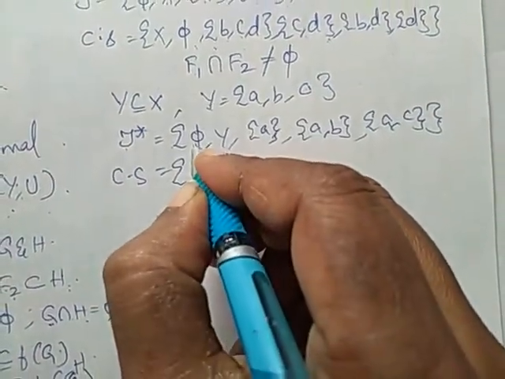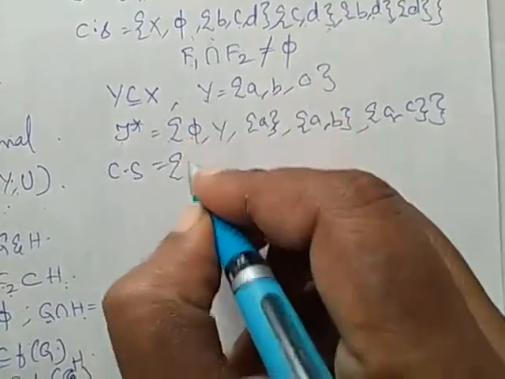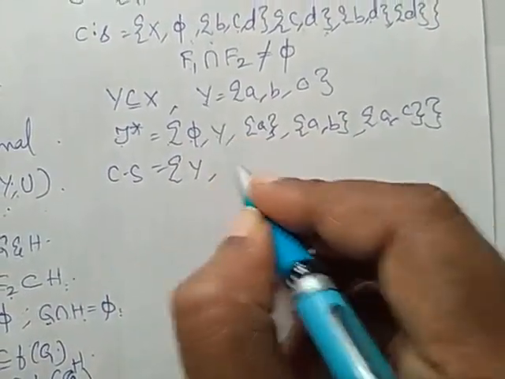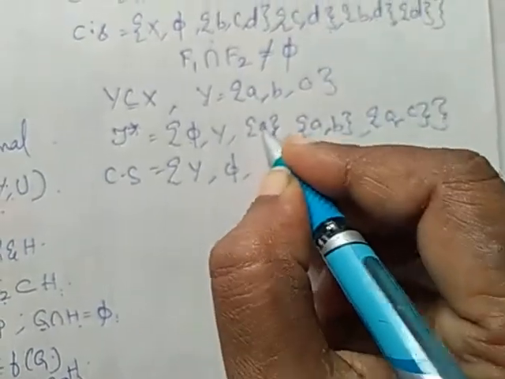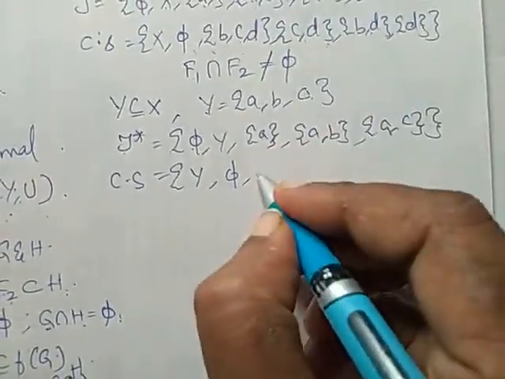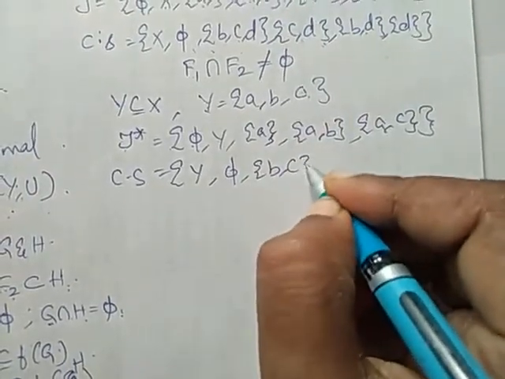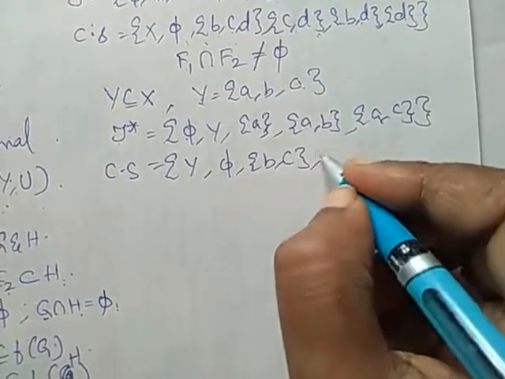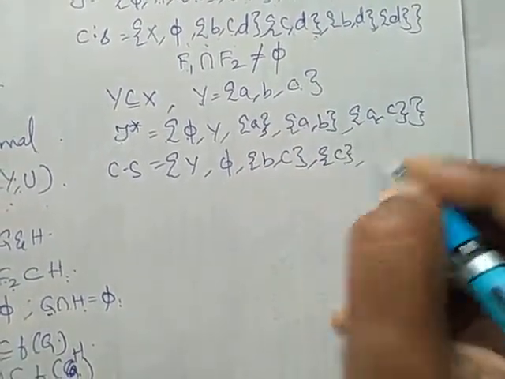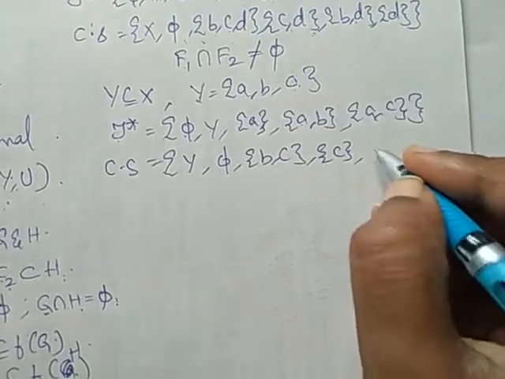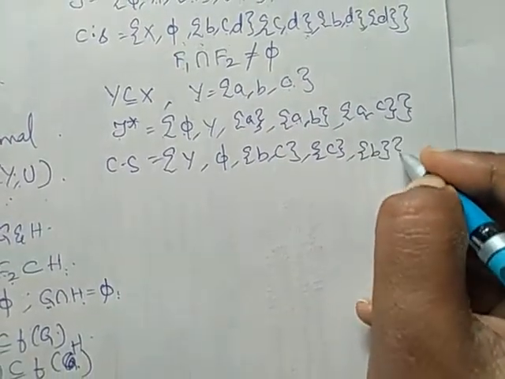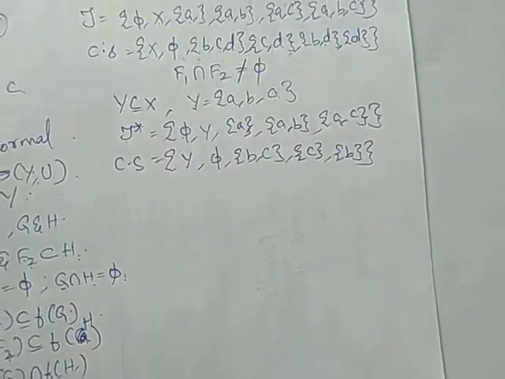The complement of phi is not X now, it is Y. The complement of Y is phi. The complement of A is {B, C}. The complement of {A, B} is C. The complement of {A, C} is B. So these are our closed sets.